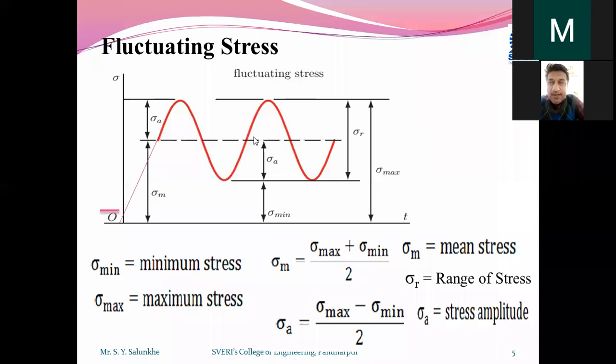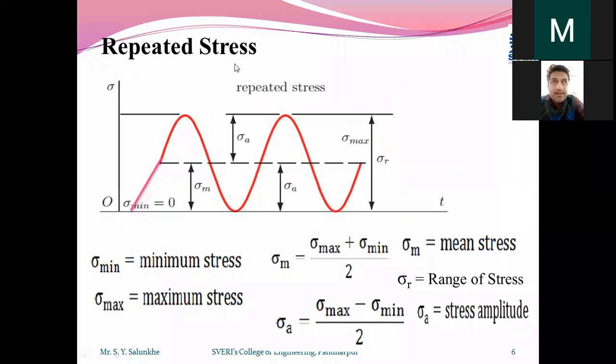We are categorizing the stress. They are repetitive type or alternative type. They are varying with respect to time. Then these repeated stresses, the stress value is going to become zero somewhere.